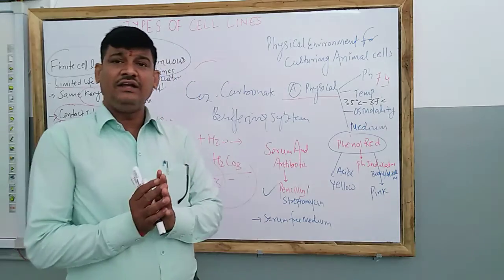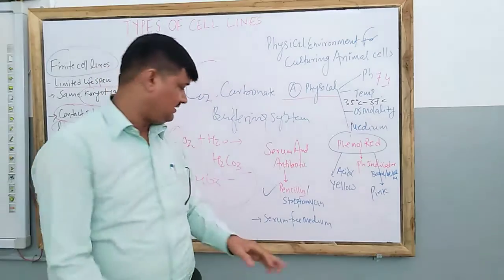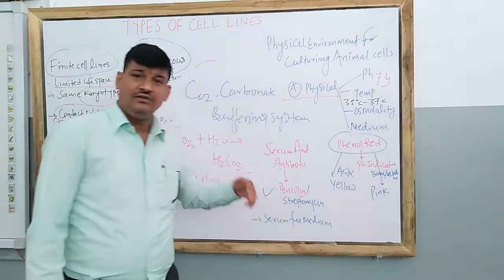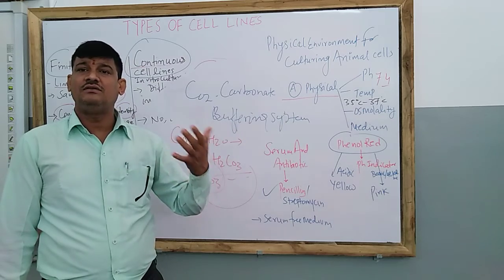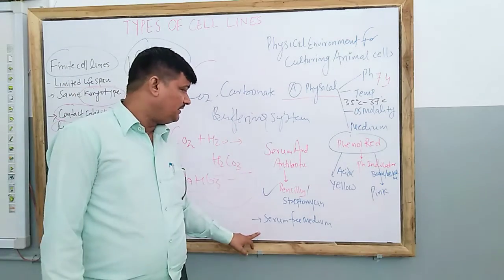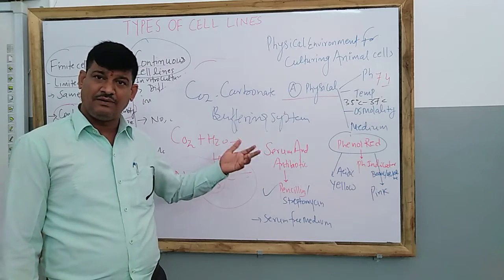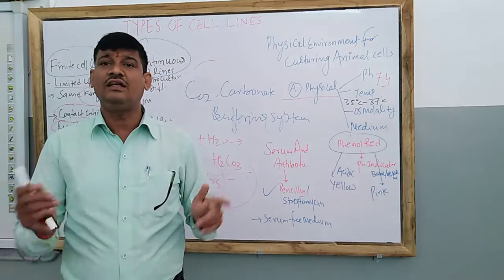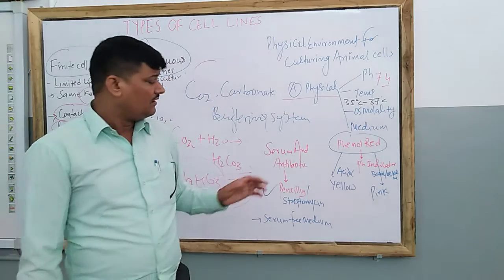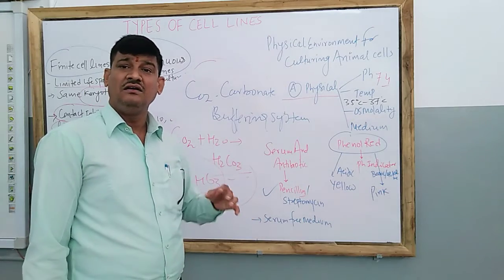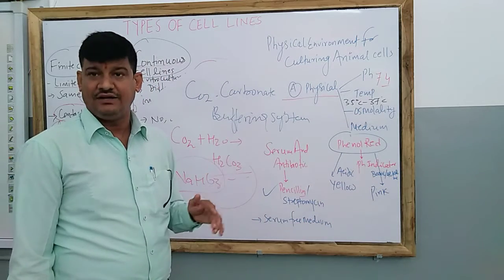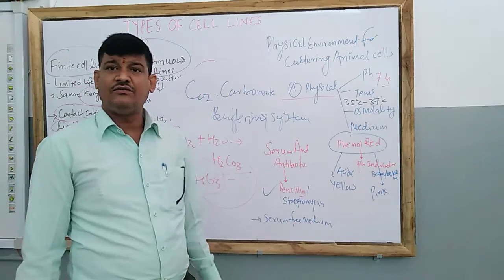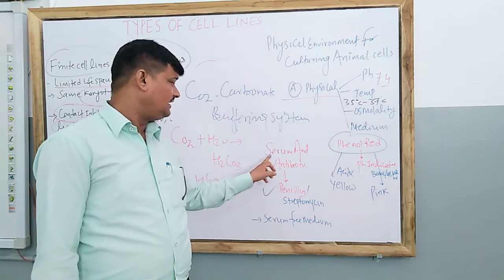Apart from that, nowadays we are recommending serum free medium. Actually, if you continuously grow cells in serum, it stops the growth of the cultured cells. Therefore, because it has disadvantages, nowadays serum free medium is added here. Instead of the proteins present in the serum, we are taking proteins or hormones which are produced by recombinant DNA technology. So proteins or hormones produced by recombinant DNA technology have replaced the serum.